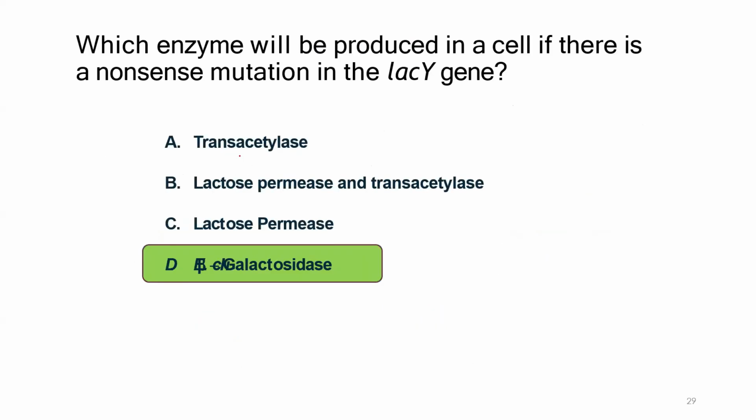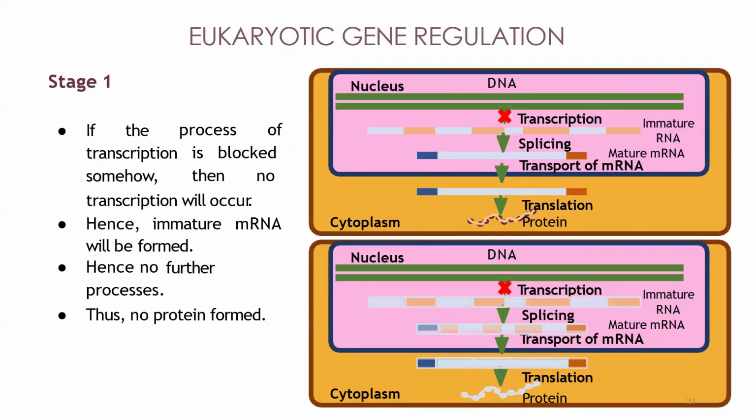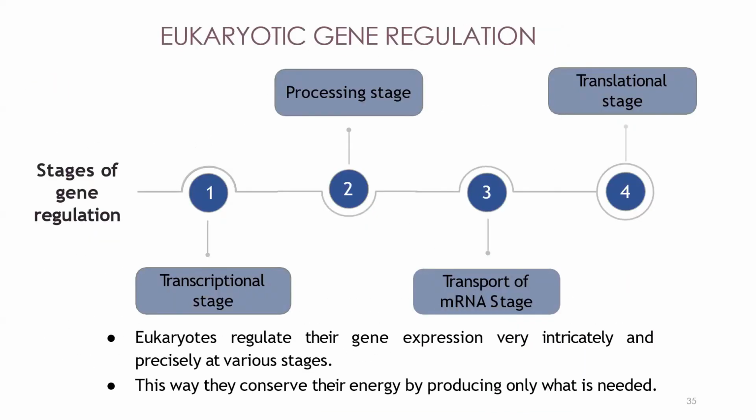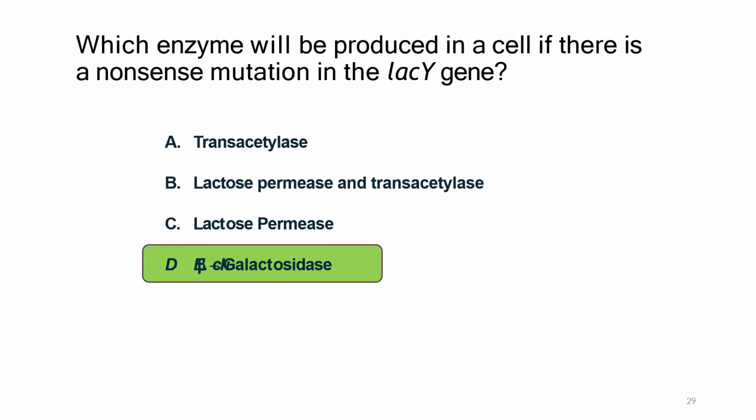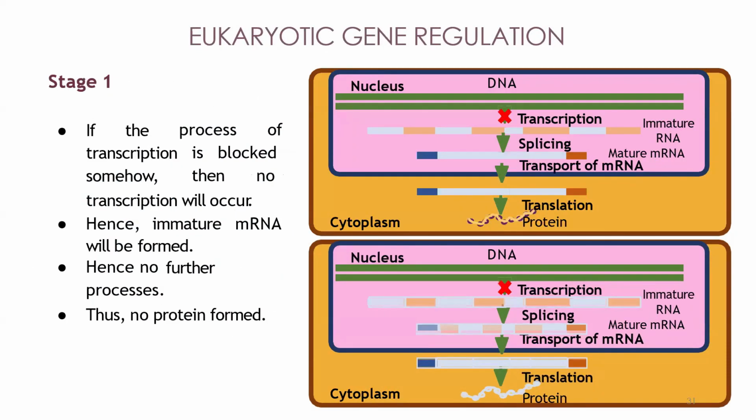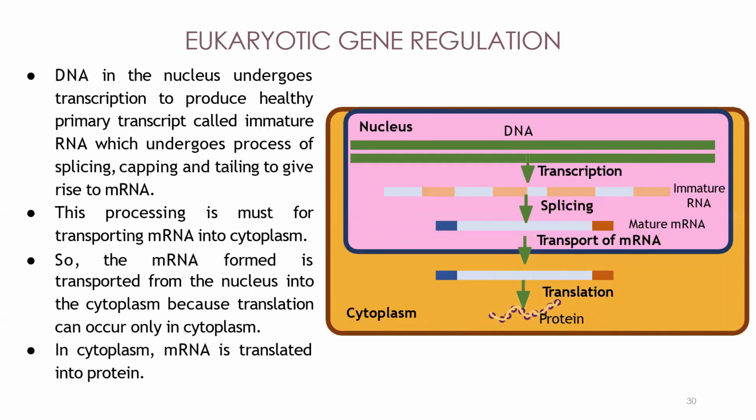So next one, eukaryotic regulation. I think I already explained it. I told you where the regulation will happen. Either it will happen in the transcription process or it could happen in some other process. Do you remember? Yes, sir. Ritula, what about you? Yeah, sir, I remember.